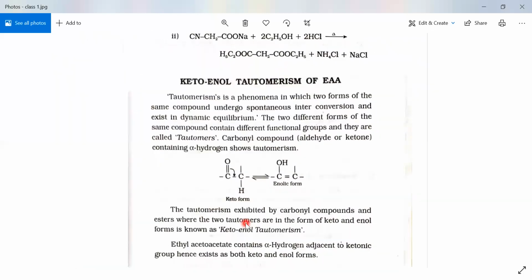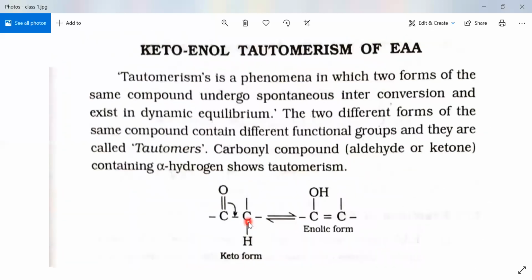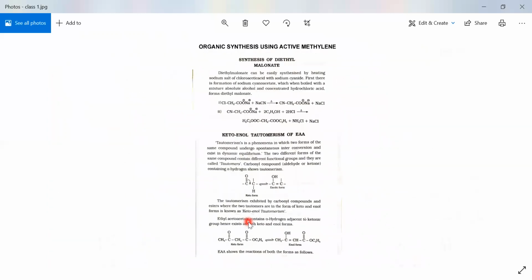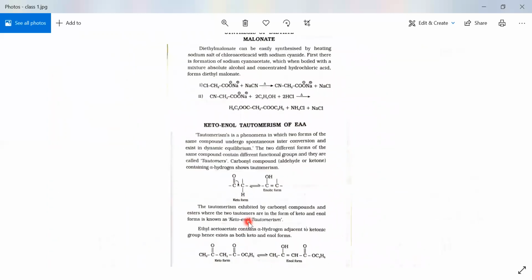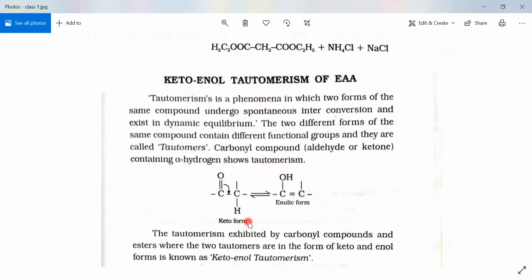In the next aspect, we are studying the keto-enol tautomerism of ethyl acetoacetate. What is meant by keto-enol tautomerism? The compounds have the same molecular formula but exist in two different forms.